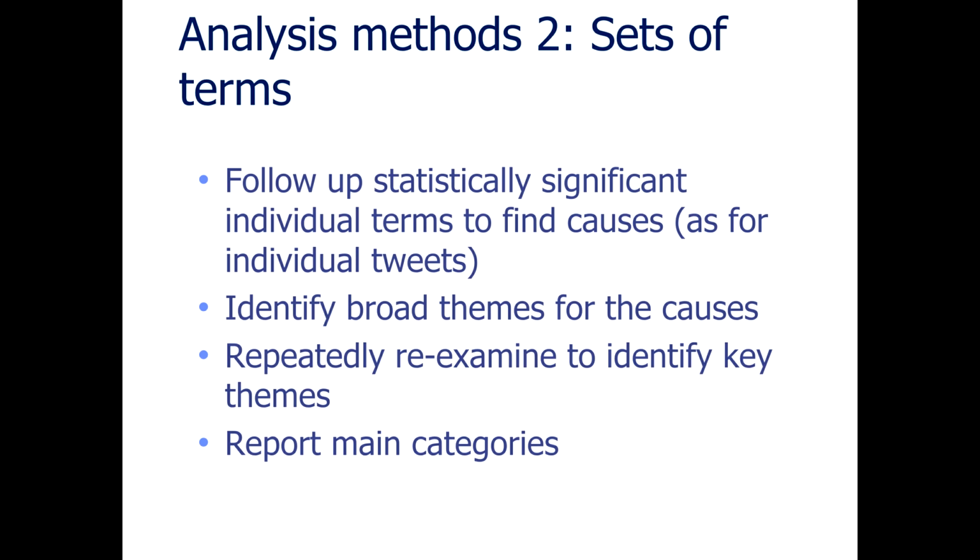And if you do this, then it's important to repeatedly re-examine themes and repeatedly recheck words to make sure that your conclusions don't vary as you go through the data and are consistent across the data. And then you might report the main categories in your results. So I'm going to give a more detailed presentation on this, which if you apply this method in detail, it's the word association thematic analysis method from another presentation.